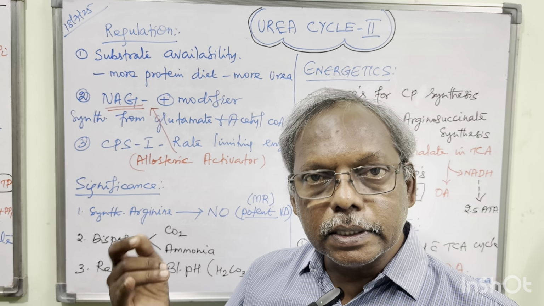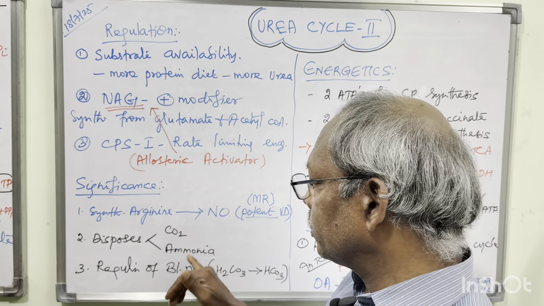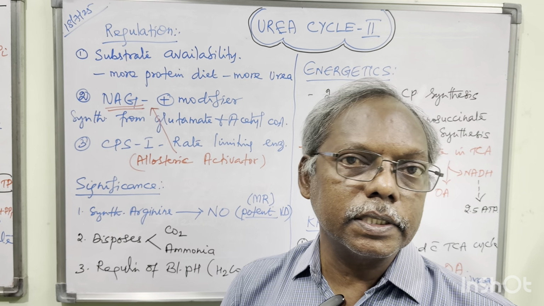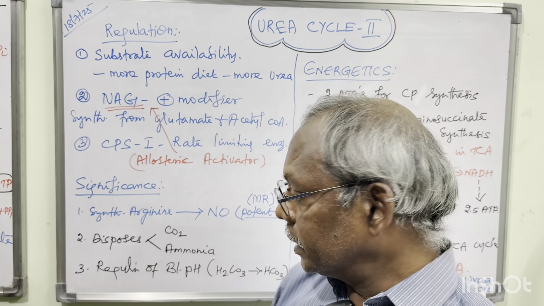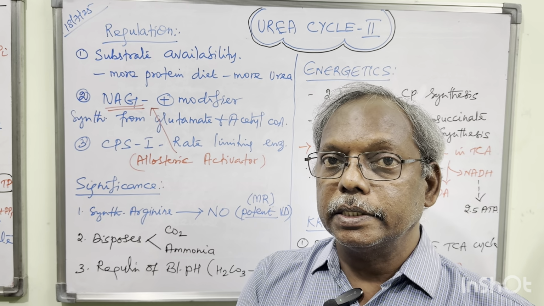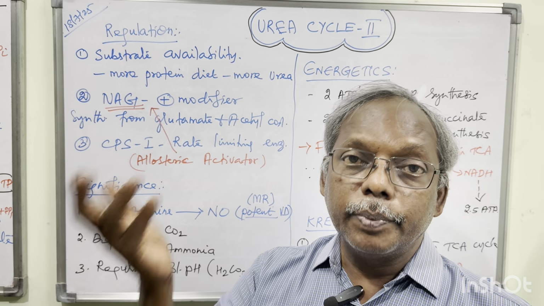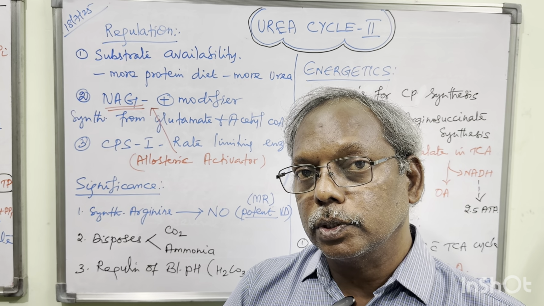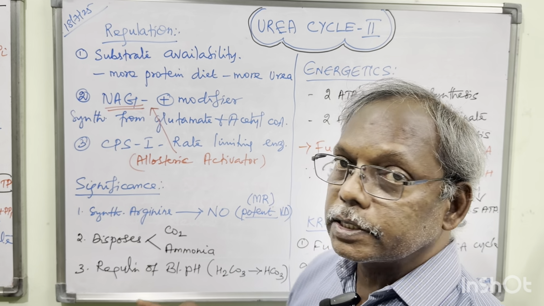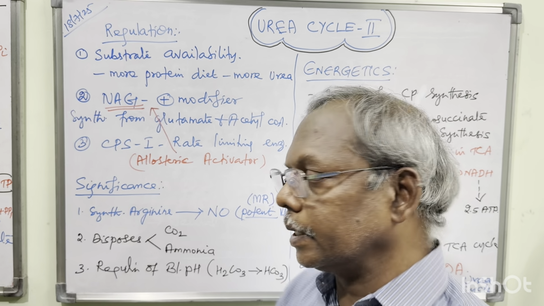Next one is, this cycle disposes two important waste products. One is carbon dioxide, second one is ammonia. Carbon dioxide enters into respiratory regulation of acid-base balance also. That is why the third significance is regulation of blood pH. Depending upon the concentration of CO2, carbonic acid, H2CO3, is synthesized in blood. Depending upon the concentration of CO2 and H2CO3, bicarbonate, HCO3, is formed. So it is useful for the regulation of blood pH. Right? This is the significance of the urea cycle.